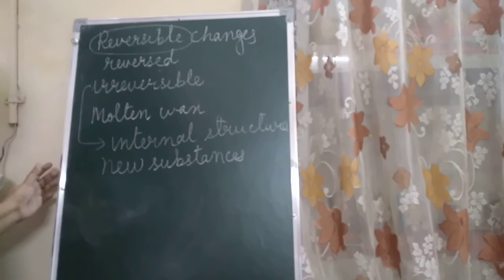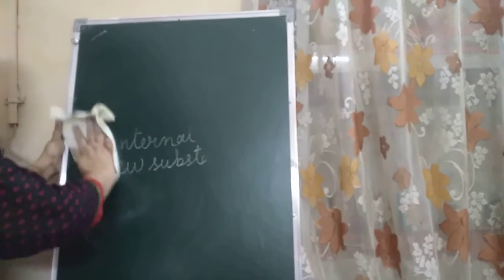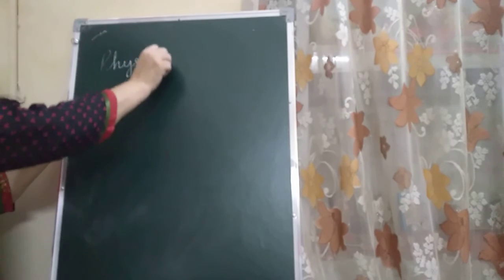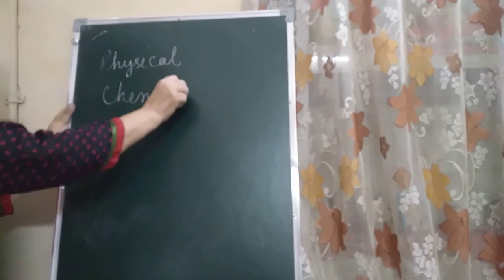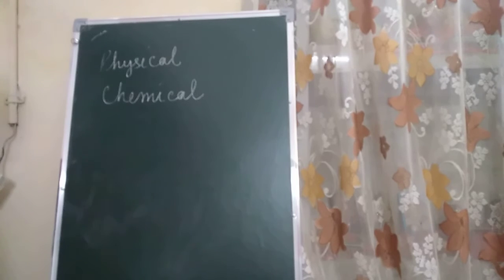Okay. Now, physical and chemical changes, children.